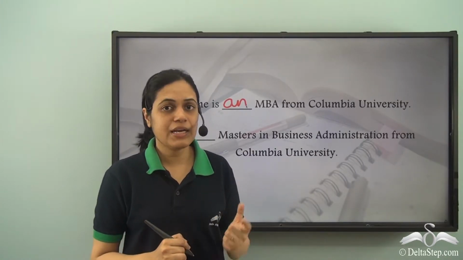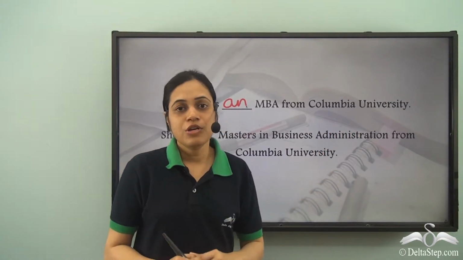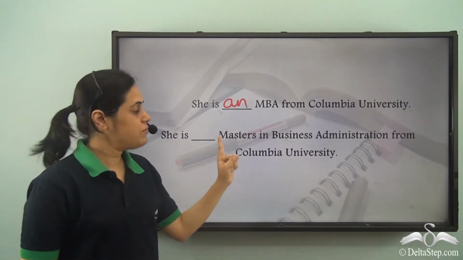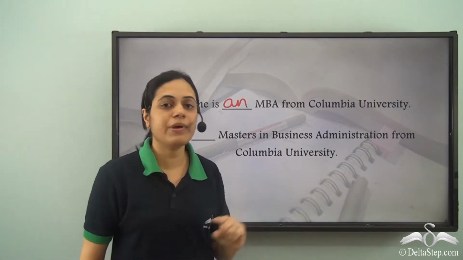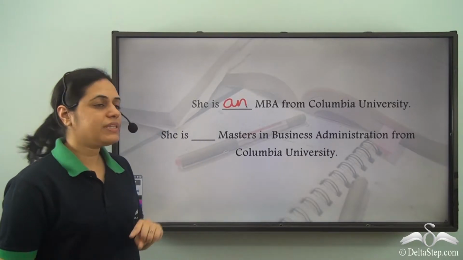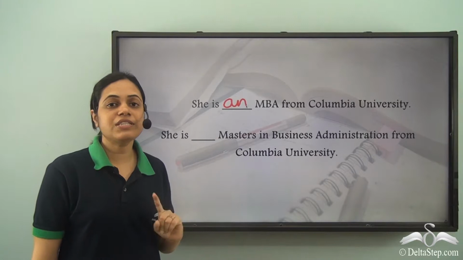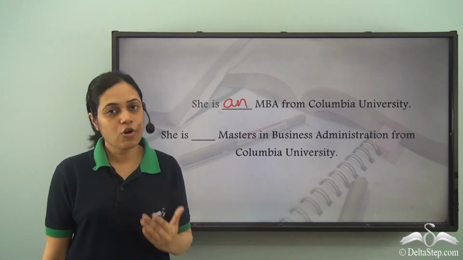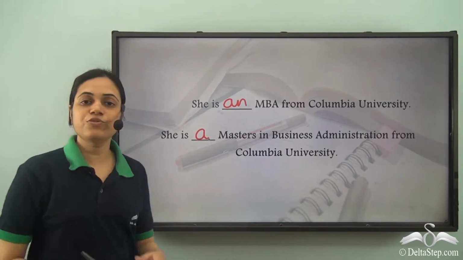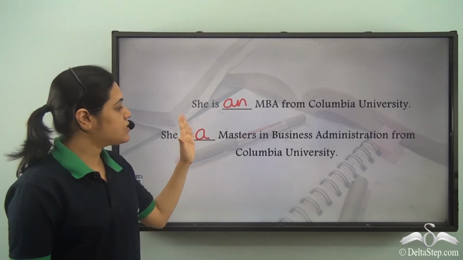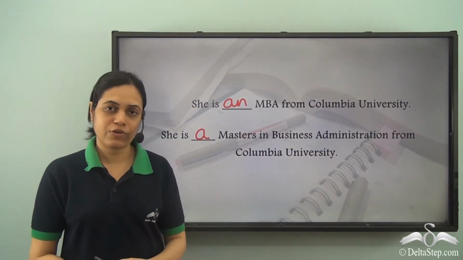But MBA is the short form for Masters in Business Administration. So when I write it in full form, she is dash Masters in Business Administration from Columbia University. Then what will be there in this blank? Masters starts with the sound M, which is a consonant sound. Now for consonant sound, we use A. She is a Masters in Business Administration from Columbia University.